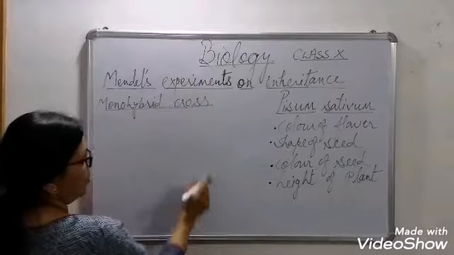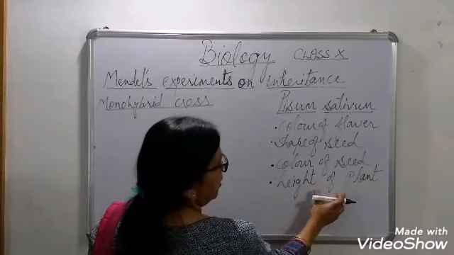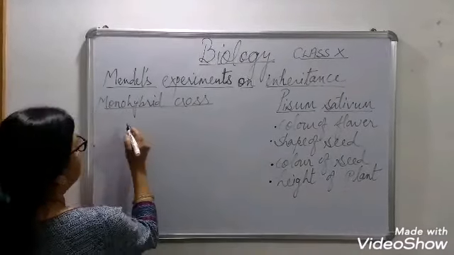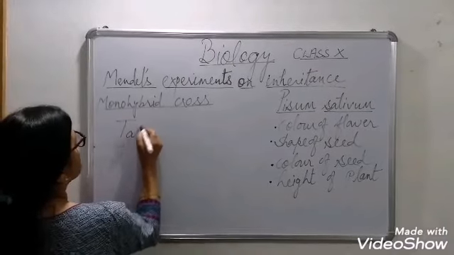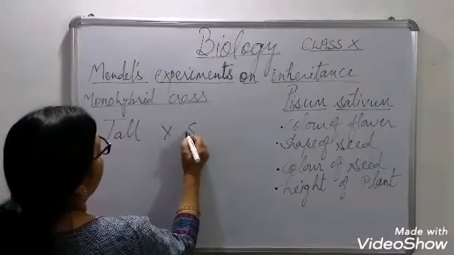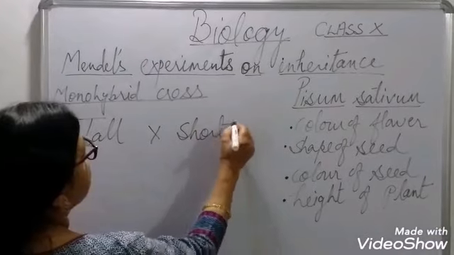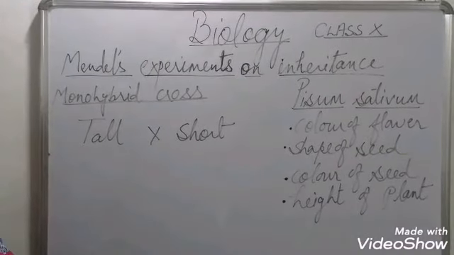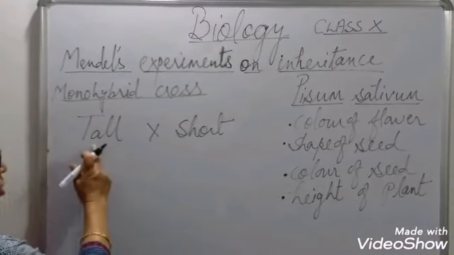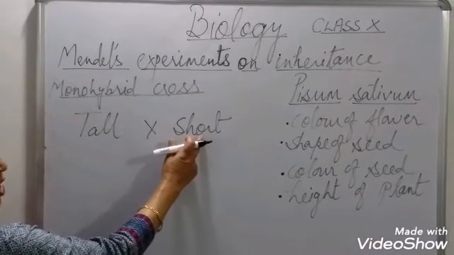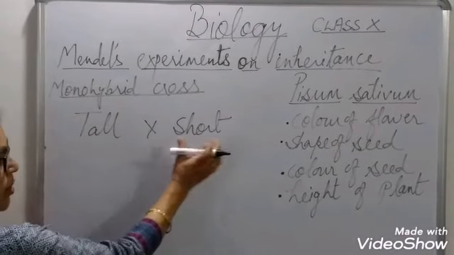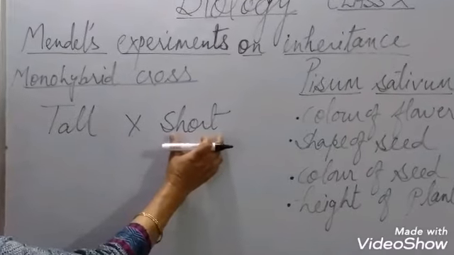What happened in monohybrid cross? He considered 1 character, that is height of the plant. So height of the plant was tall, or the second trait was short, because he took 1 character with 2 contrasting traits. So one was a tall plant and it was crossed with a short plant.